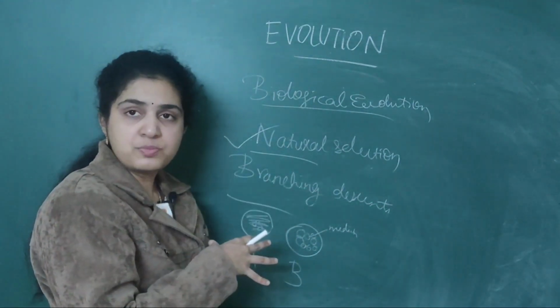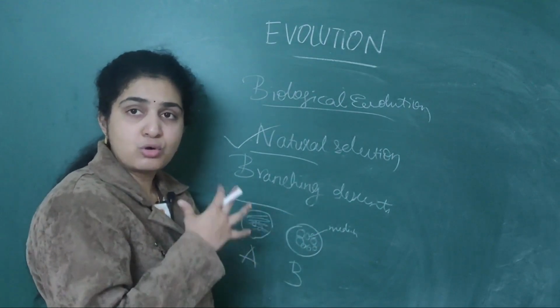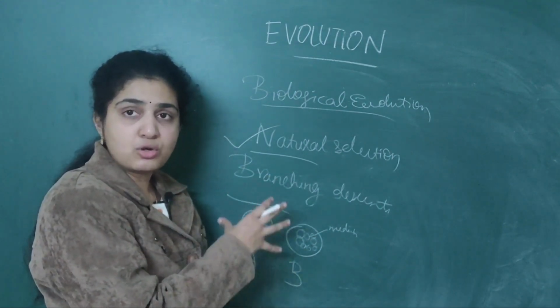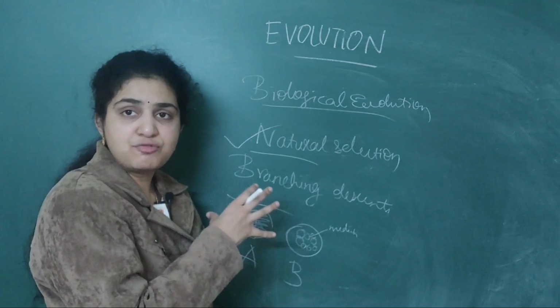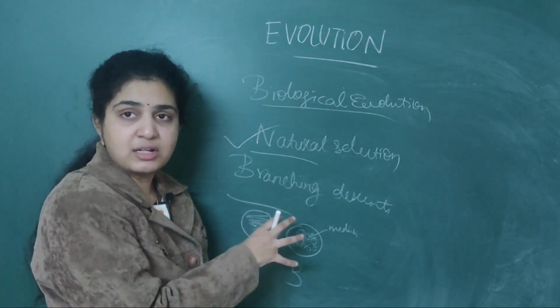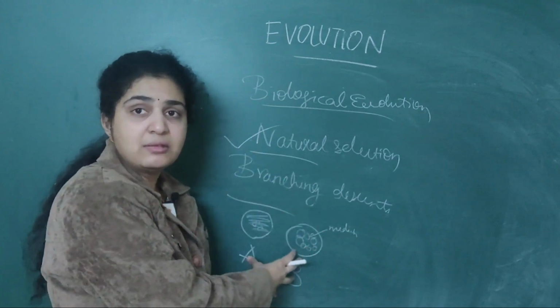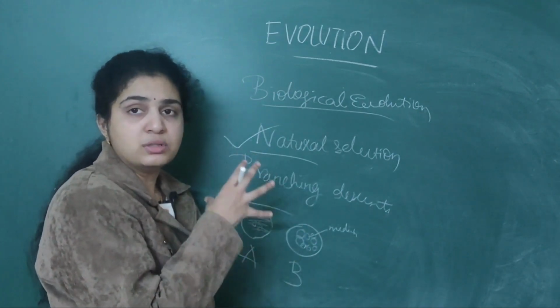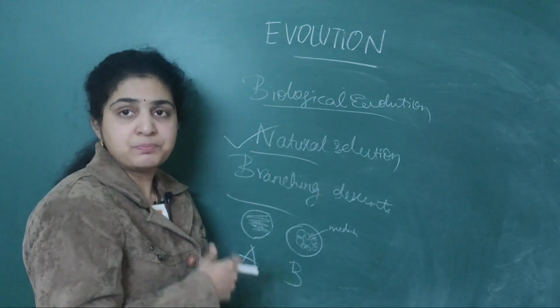So B is fitter than A, and nature selects B over A. So this proves natural selection.